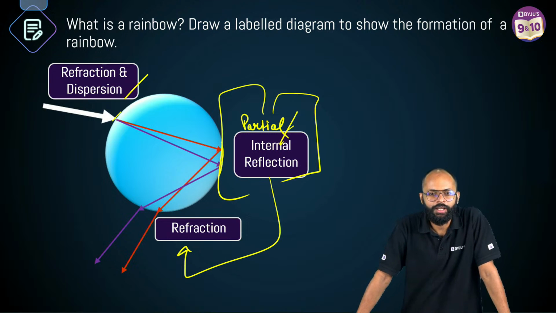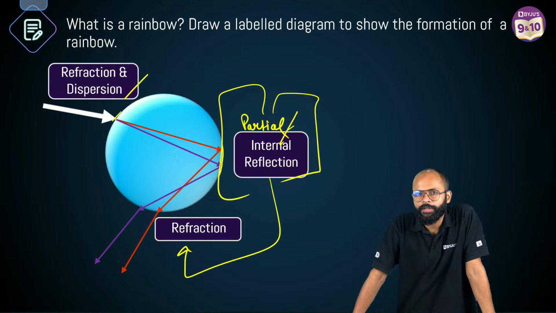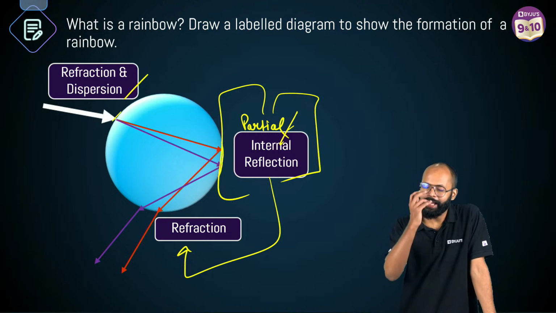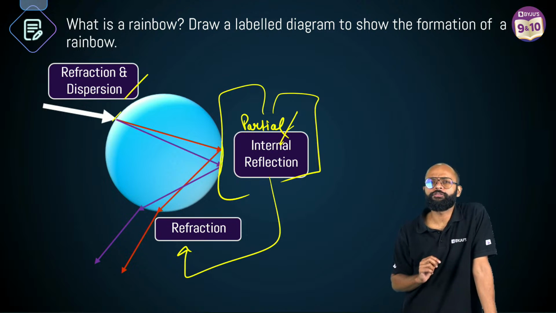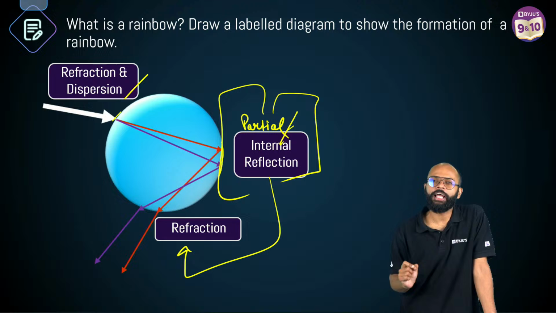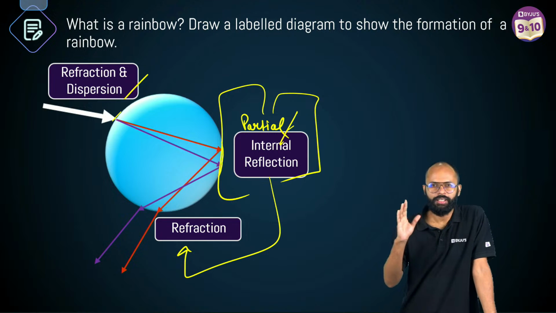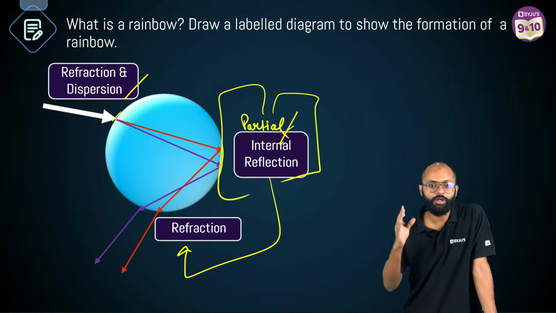Oh, nice. Why not total? Well, sir, see, you have a water droplet, right? If you do the math, I have done the math, right? If you do the math, water का refractive index होता है कितना? It's 4/3, right? 1.33. Use this math and figure out that आपका कभी भी critical angle से ऊपर जाएगा ही नहीं. It will never go more than critical angle. So total internal reflection is not possible.